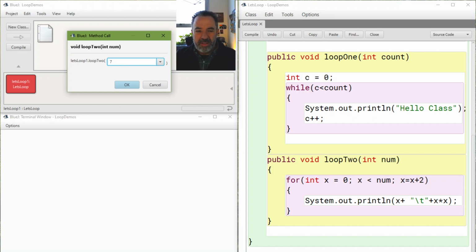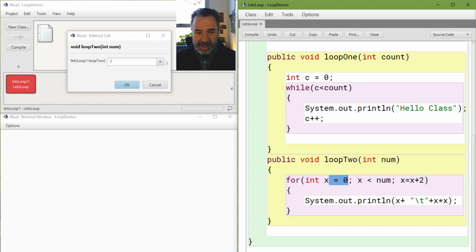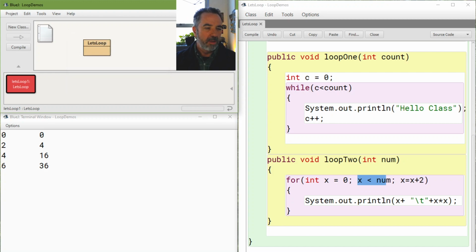Well, I know it's going to start with 0, and then it's going to go 0, 2, 4, 6. X is going to increment by 2 each time. So it will start at 0, and it's going to go up to the last one where x is less than num. And num in this case, I'm going to give it the number 7, but it's going to count by 2. So take a look at this. Oh, 0, 2, 4, and 6.